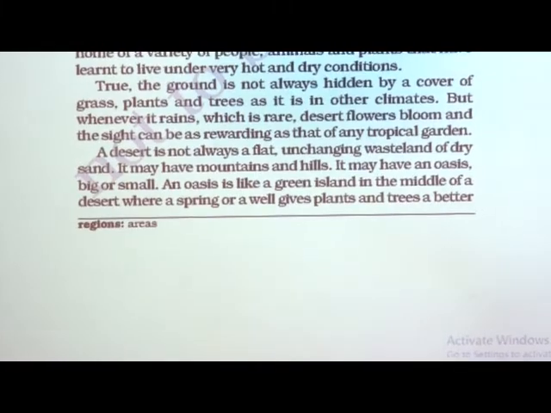So, they need less water to live, and they have the facility of a water sac which allows them to store water inside the body. That water sac is on their back, which is known as the hump, which we are going to see in the next paragraph. So, check out the next paragraph from page number 15.